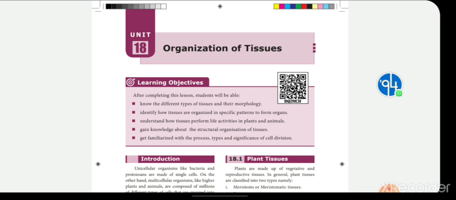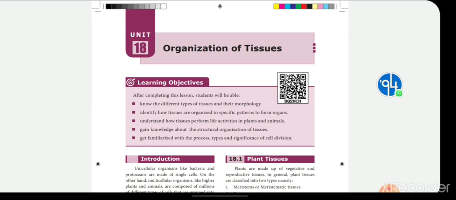Good. So, what happens when cells join together? When cells join together, they give a structure called a tissue. What is a tissue? Tissue is nothing but cells of similar origin, function and structure, right?